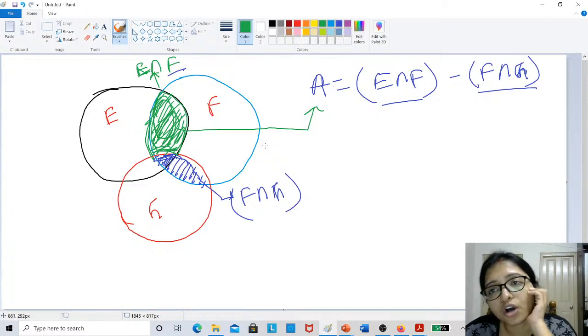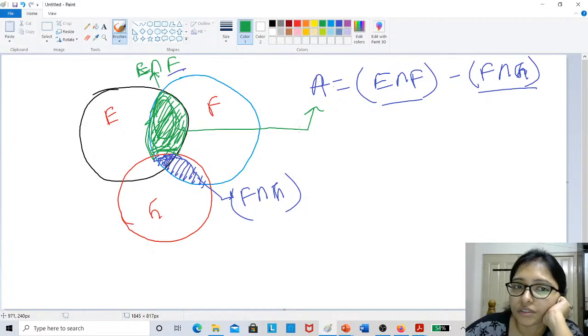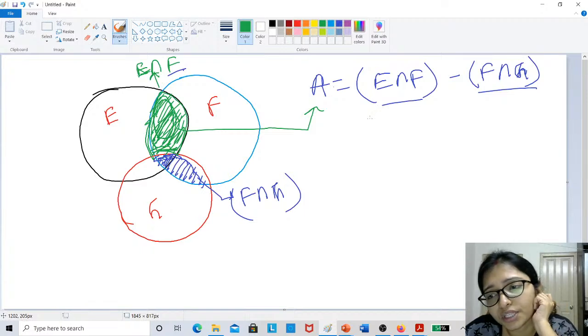Am I doing wrong? This area is only A, E intersection F. How are you saying only E? It is not coming only E.